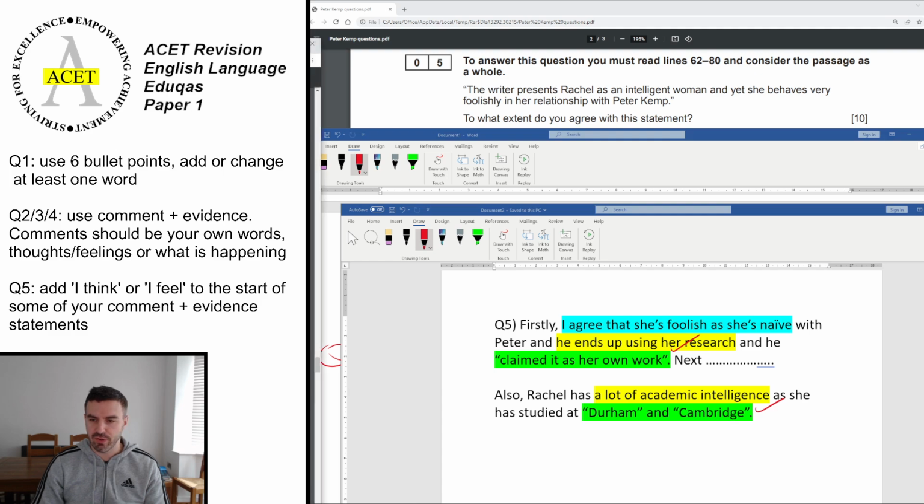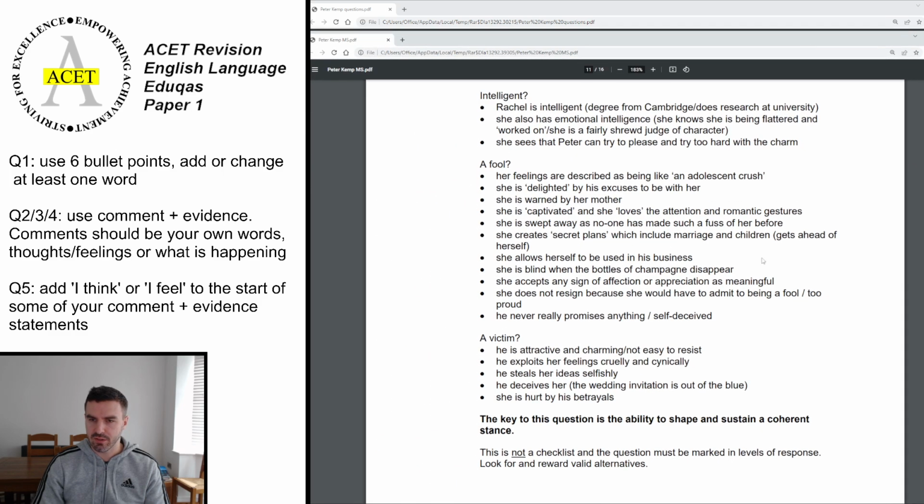Okay, so if you've had a go at that, then these are your answers. So the intelligent ones are here. So that's the one that I did just as a model at the end. She's also got emotional intelligence, even though she's been worked on a little bit. She knows that he's kind of flattering her and manipulating her. And she sees that Peter can try too hard to please. So she recognizes it, but she still goes along with it anyway.